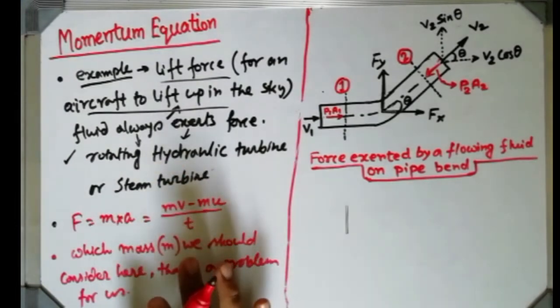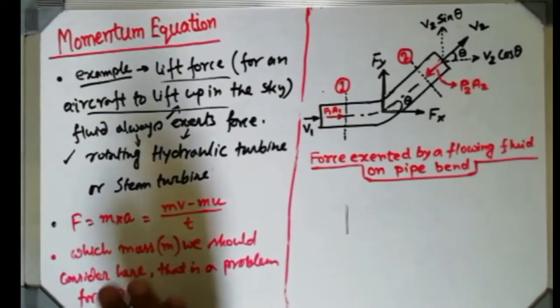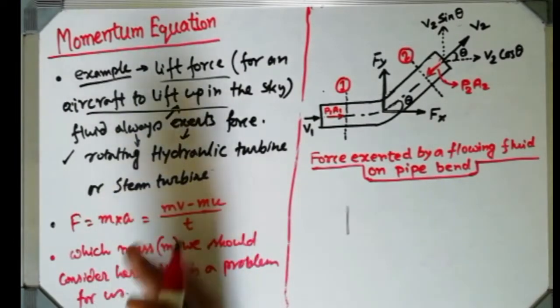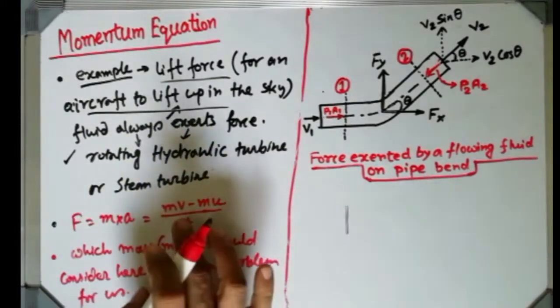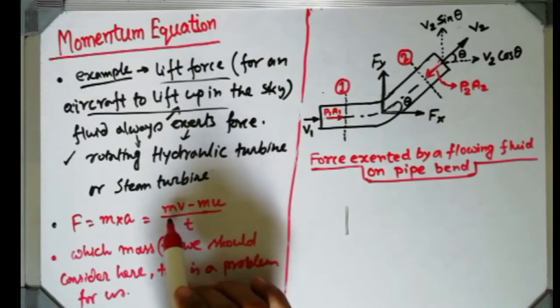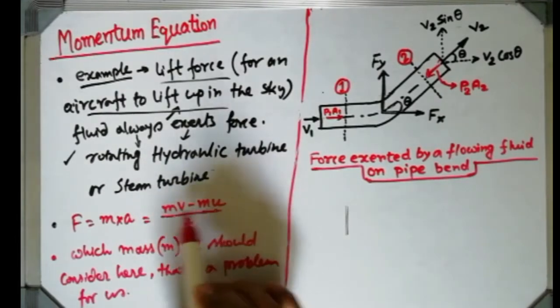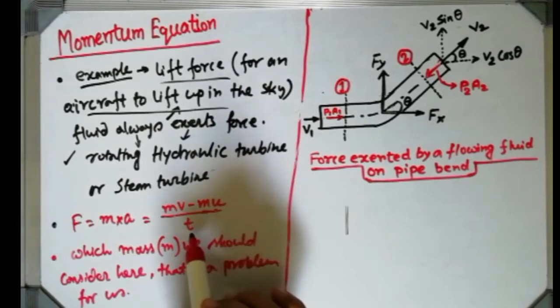So that problem is encountered due to the quantity of mass, so we have to convert this particular equation into some different form, because this form is a conservation of momentum equation. You can see the change in momentum, mv minus mu, that is nothing but the change in momentum with respect to time.